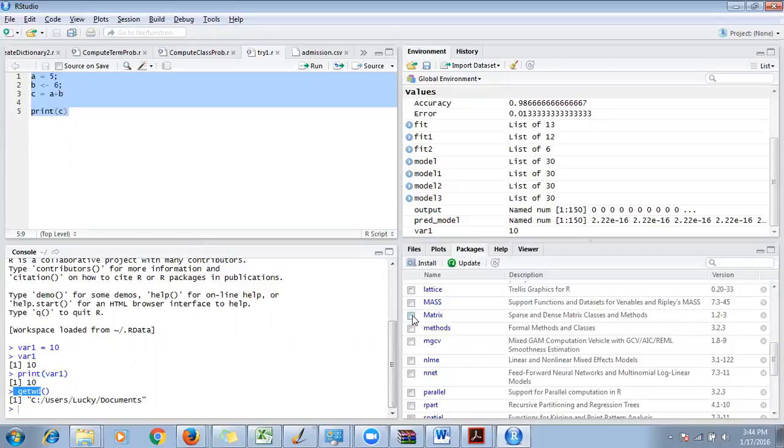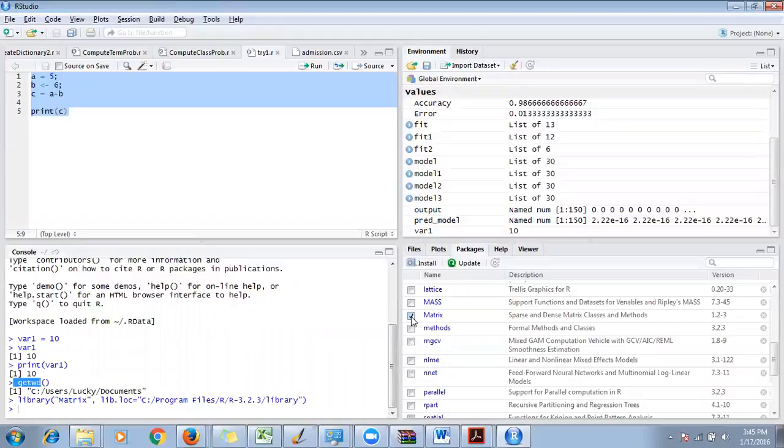Okay, it is used for some sparse matrix, some matrix computation. If I want to use the Matrix package, I have downloaded it but I have not used it. So if I want to use it, you just click here, on this button, and the library will be included in your environment. So you have installed it, but you have not included the package yet, right? So you can include that library.